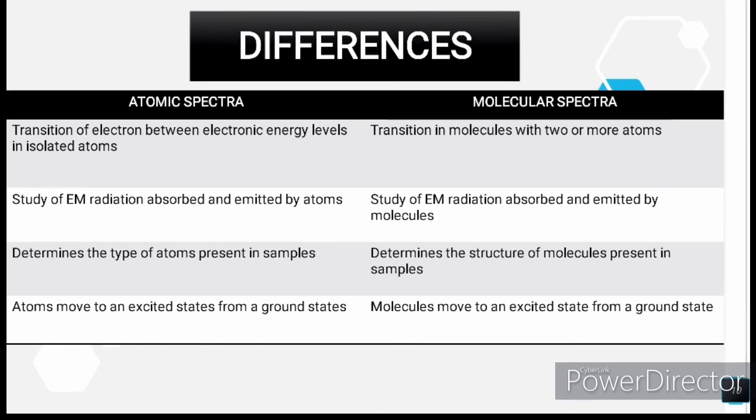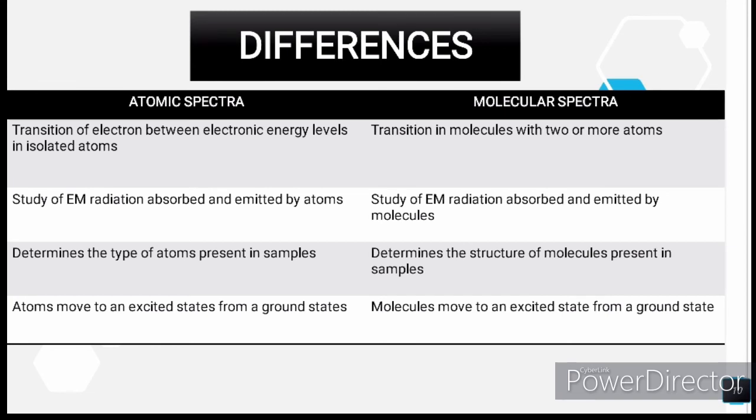Atomic spectra is the study of EM radiation that is absorbed and emitted by atoms, while molecular spectra is the study of EM radiation absorbed and emitted by molecules.